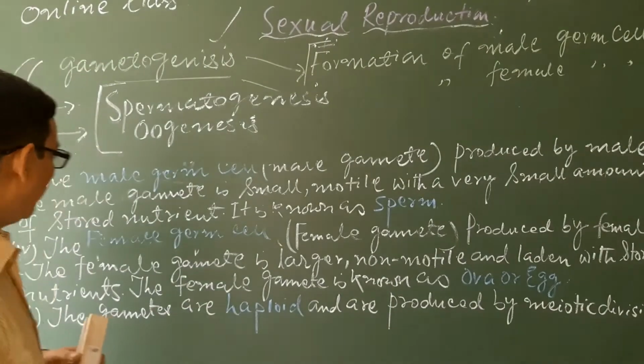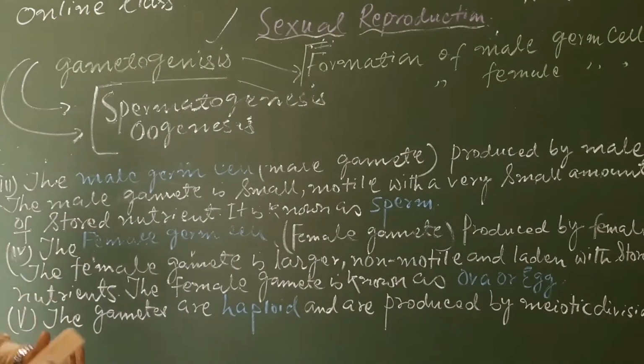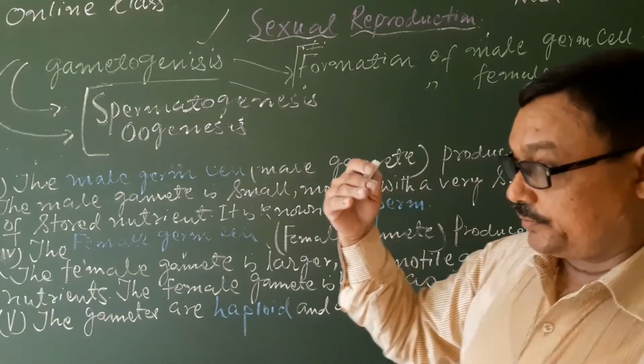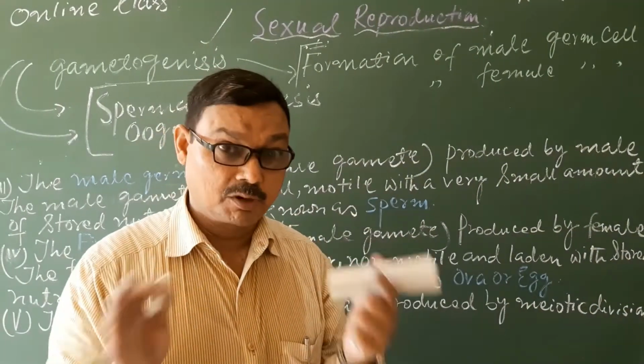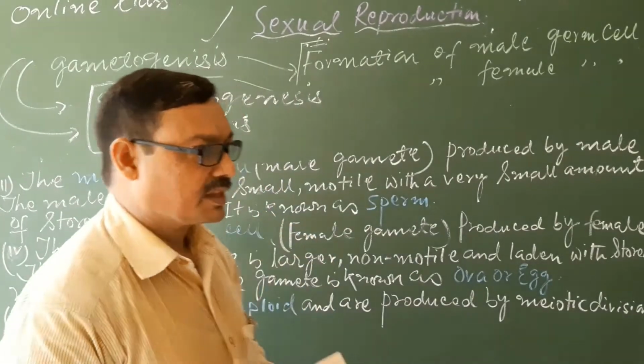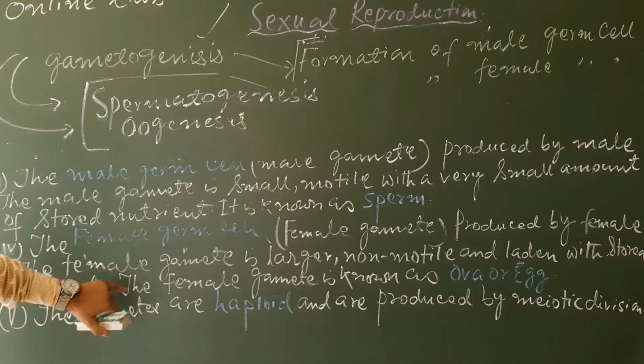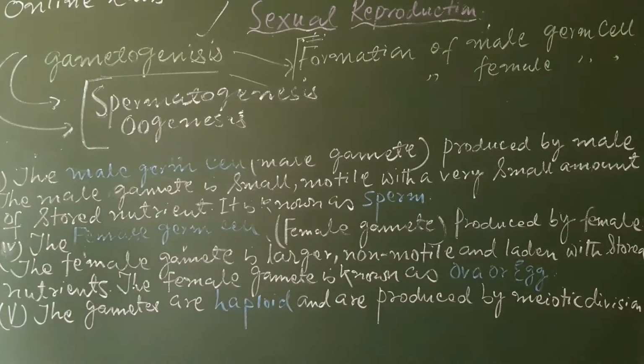Now the second important thing: the female germ cell produced by the female is larger, non-motile, that means passive, and laden with stored nutrients. The female gamete is known as ovum or egg.